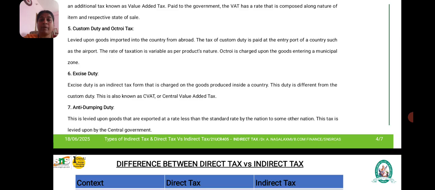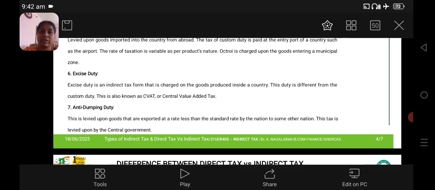For example, the price of one product is 100 rupees, which is sold inside the country. When it is exported, it is sold for 70 rupees, which is less than the actual price at which it is sold inside the country. That tax is said to be anti-dumping tax, which is levied by the central government.